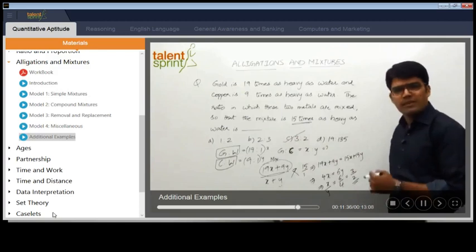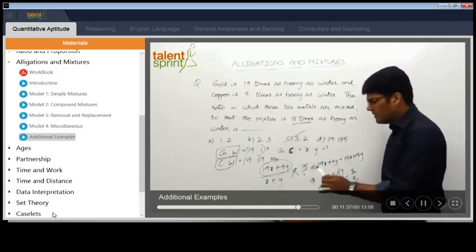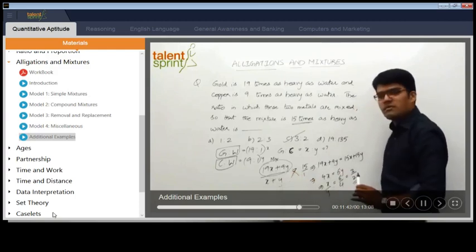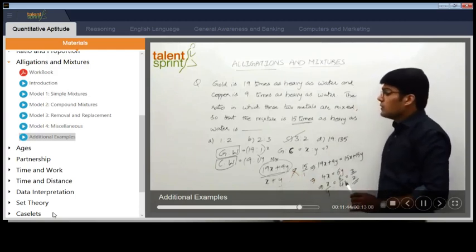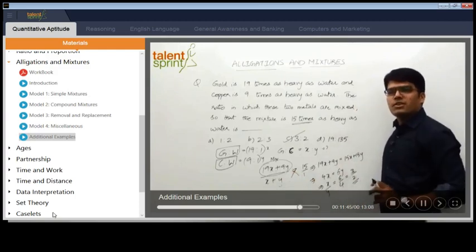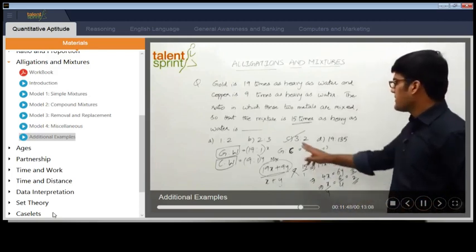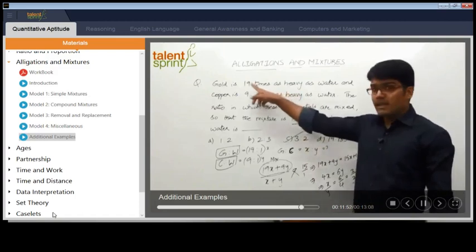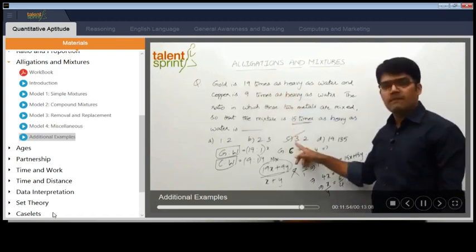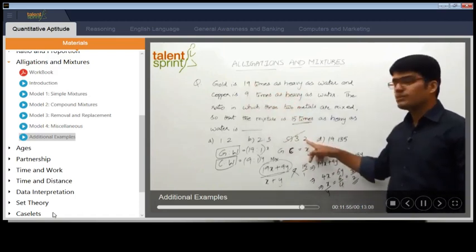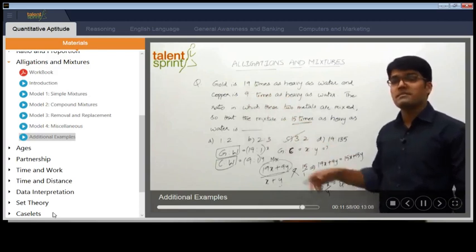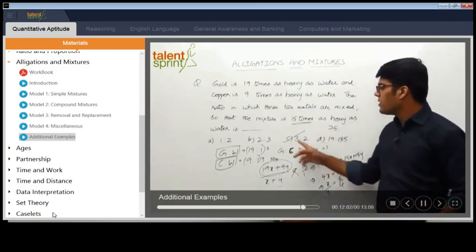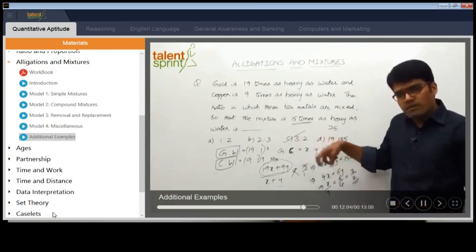This is one way of solving it. You have to start from this step: 19X plus 9Y by X plus Y equals 15 by 1. If you don't want to do this, just go by the answer options. We are taking gold and copper in the ratio of 3:2. Multiply their heaviness. 19 into 3, 57. 9 into 2, 18. What is 57 plus 18? 75.